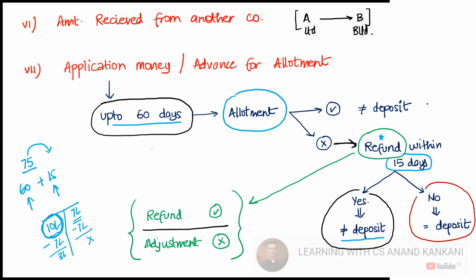If allotment is not done, then refund the money in the next 15 days. If refunded, then it will not be considered as a deposit. Otherwise, 76th day onwards, this would be considered as deposit, and then all the compliances, non-compliances will get attracted here. Does this make sense? Yes, sir. Okay.